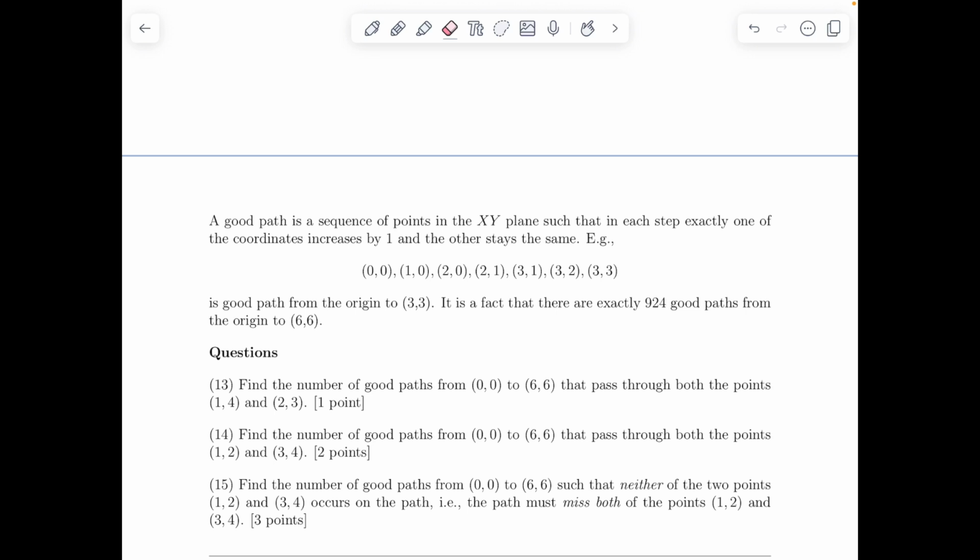So what we can do is, let's try some problems from a similar examination, and this is a problem from this year's Chennai Mathematical Institute. A good path is a sequence of points in the xy plane such that in each step exactly one of the coordinates increases by 1 and the other stays the same.